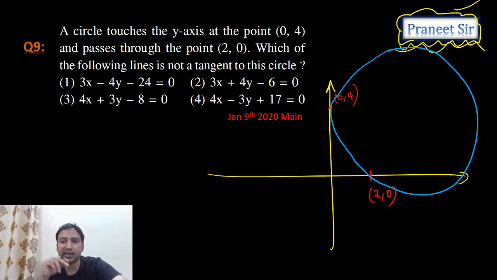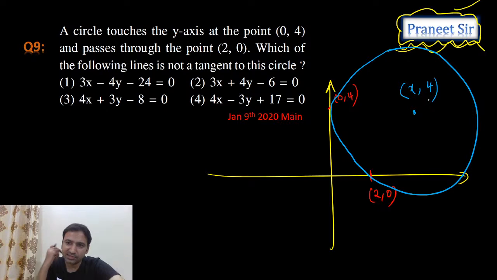So first we need to calculate the circle equation. For that, as it is touching the y-axis, can I take the center as (x1, 4)?